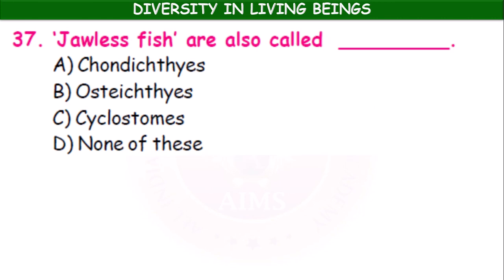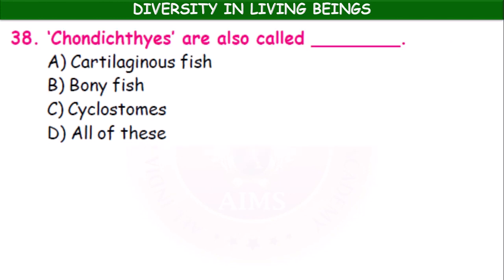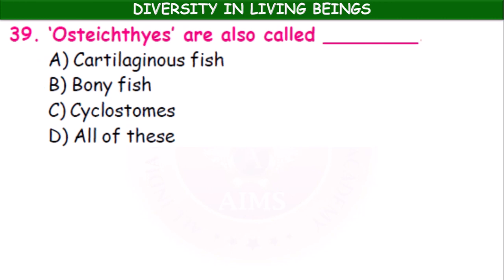Jawless fish are also called Chondrichthyes, Osteichthyes, Cyclostomes. So Chondrichthyes are called cartilaginous fishes, Osteichthyes are called bony fishes, Cyclostomes are called jawless fishes. Okay. Next, Chondrichthyes are also called cartilaginous fish, bony fish, cyclostomes, all of these. Cartilaginous fishes. Osteichthyes are also called cartilaginous fishes, bony fishes, cyclostomes, all of these. Bony fish.